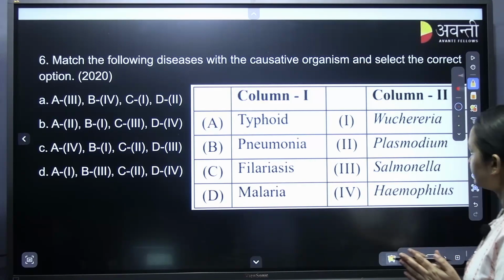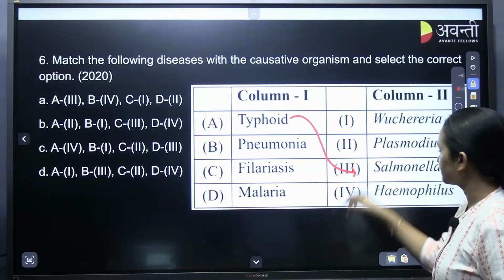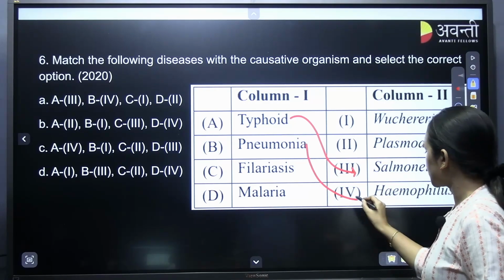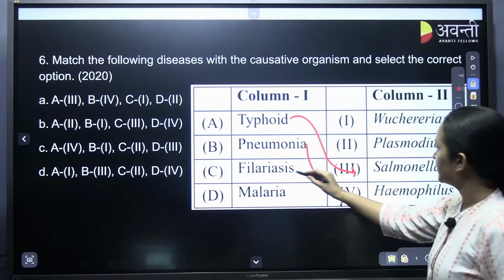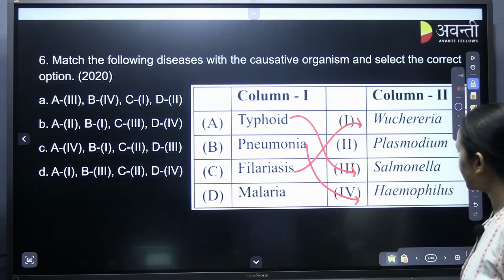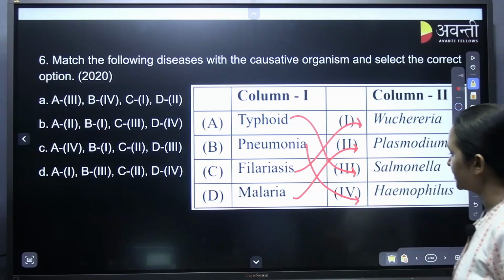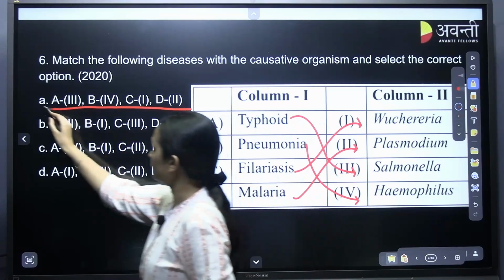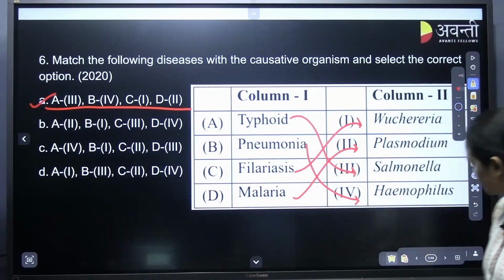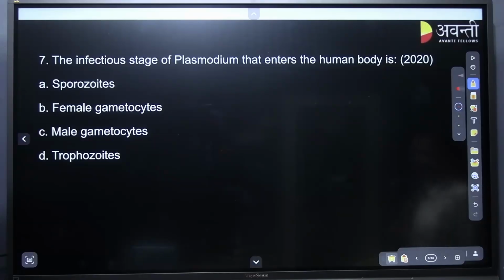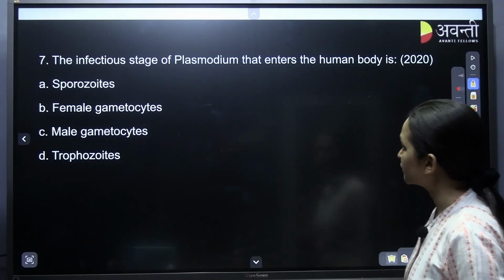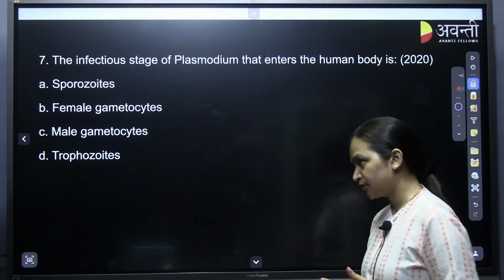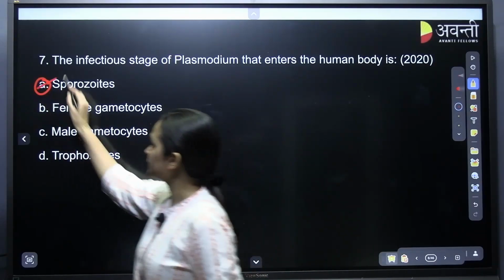Again match the following. Typhoid, Salmonella typhi. Pneumonia, Haemophilus influenzae. Filariasis, Wuchereria bancrofti. Malaria, Plasmodium vivax. Yes. So D2, A is the correct answer. The infectious stage of Plasmodium that enters the human body is sporozoites.